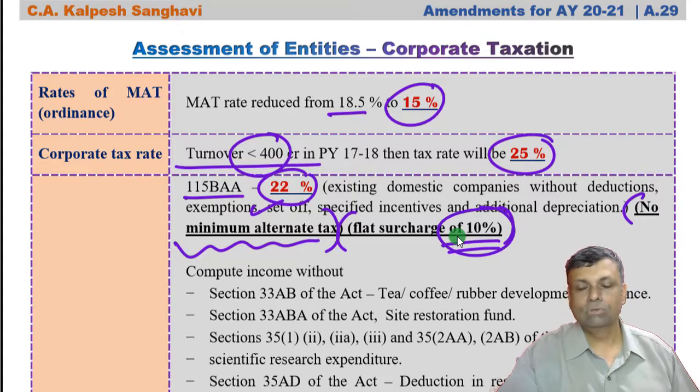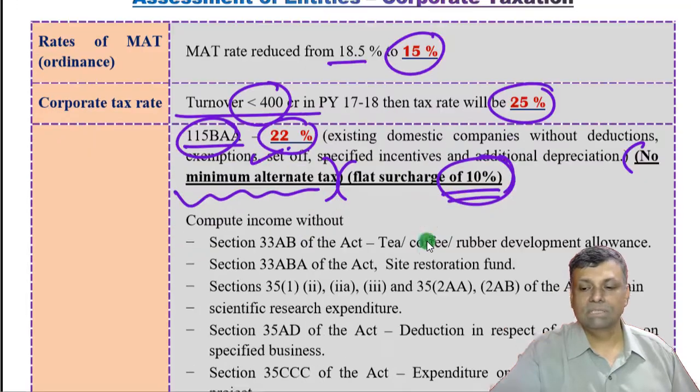This is one of the points that you should not forget in the tax liability calculation, because normally in corporate tax rates, the surcharge is applicable only if your income crosses 1 crore rupees. Otherwise, there is no surcharge. But if you are a company covered by 115BAA, then it is a flat surcharge. That means no matter what your income is, there is a flat surcharge. So the tax rate is basically 22% plus the 10% surcharge and plus the applicable cess.